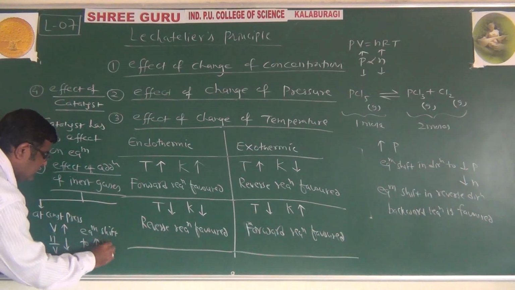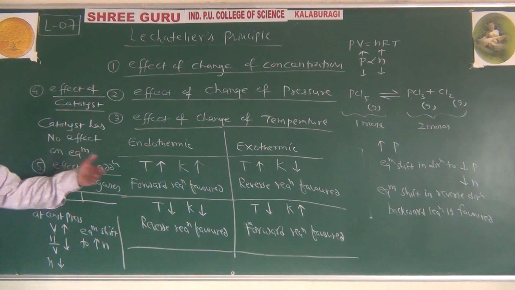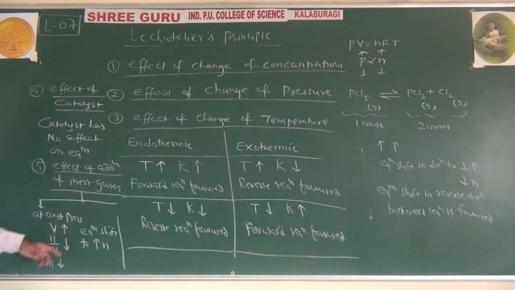to increase the N. Equilibrium will shift in that direction where number of moles are greater, because number of moles per unit volume are decreasing. Why? Because volume is increasing. Why is volume increasing? Because we are adding the inert gases.